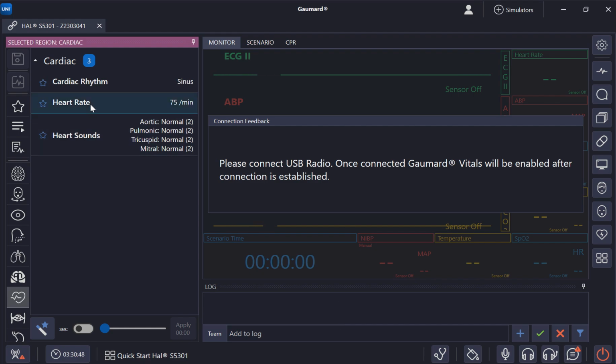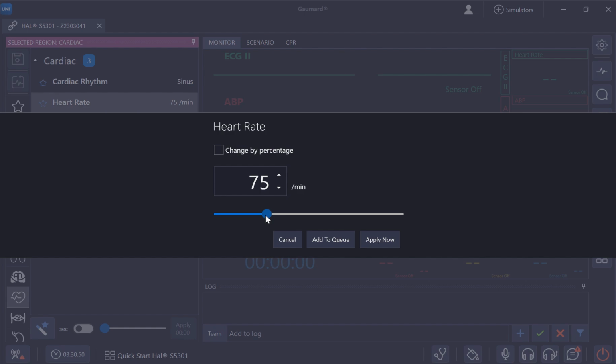And then under heart rate, you just adjust it by the slider, and each different rhythm will have a corresponding range that you can adjust it within. So for normal sinus, you have 15 up to 240, and that will change depending on the rhythm that you choose. There will be a preset minimum and maximum.